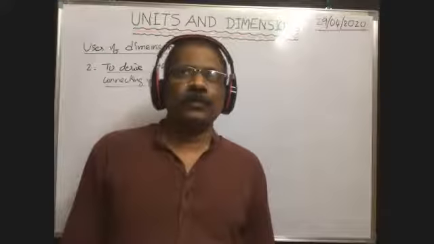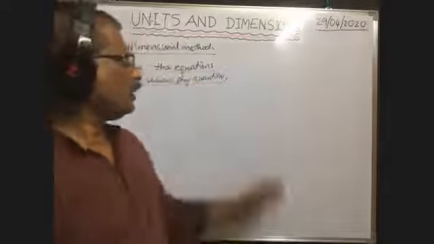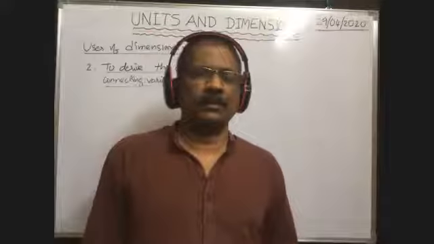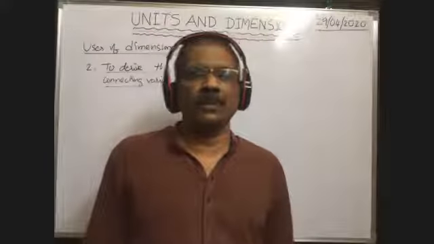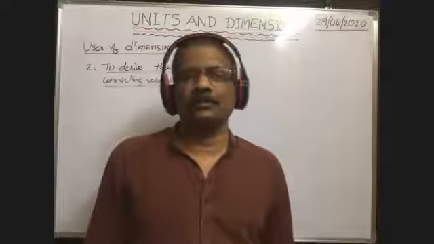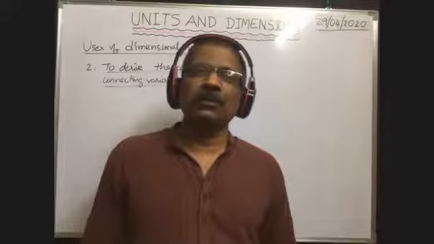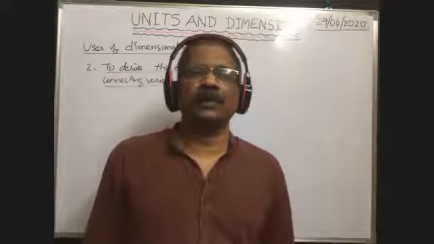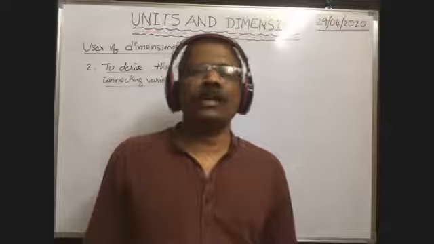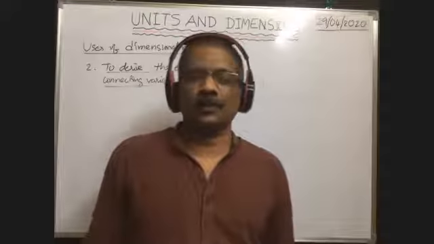So how? Suppose we don't know the time period of the simple pendulum formula. But they ask to derive the formula for time period of a simple pendulum. We don't know, but we have to derive the formula for time period of a simple pendulum. So with the help of the dimensional method, it is possible for us to derive the unknown formula also.